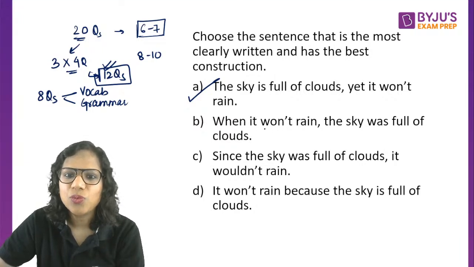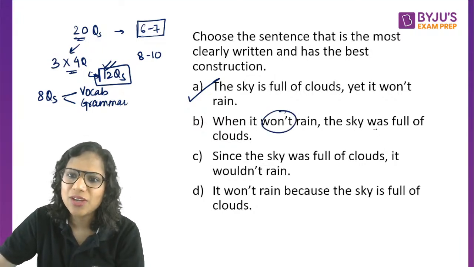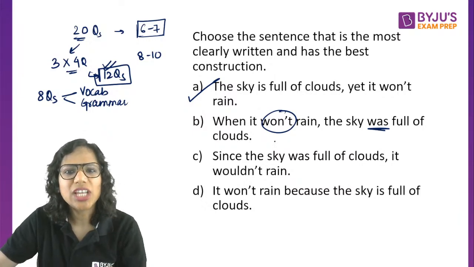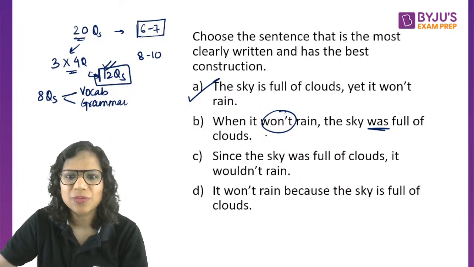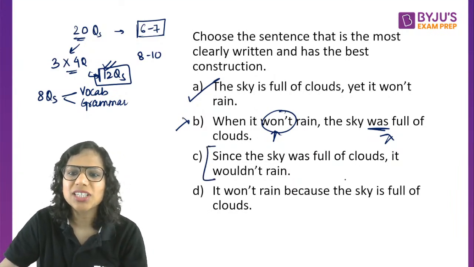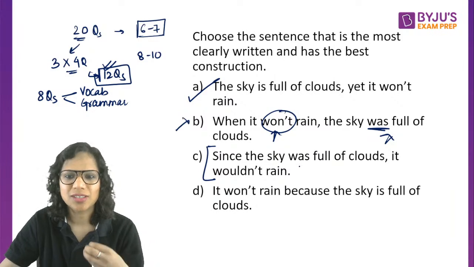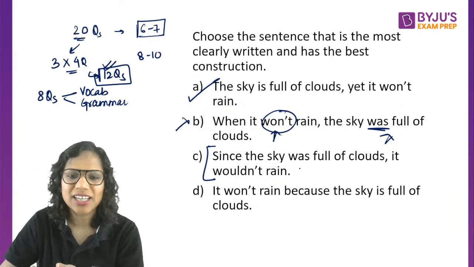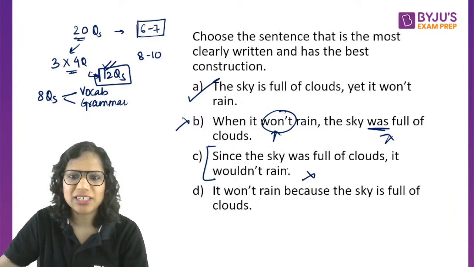When it won't rain, the sky was full of clouds. Such tense inconsistency, isn't it? Future tense, past tense. What is this person trying to say? Since the sky was full of clouds, it wouldn't rain. Isn't this logically incorrect? If the sky is full of clouds, then ideally there is a likelihood that it is going to rain, right? So eliminate it.